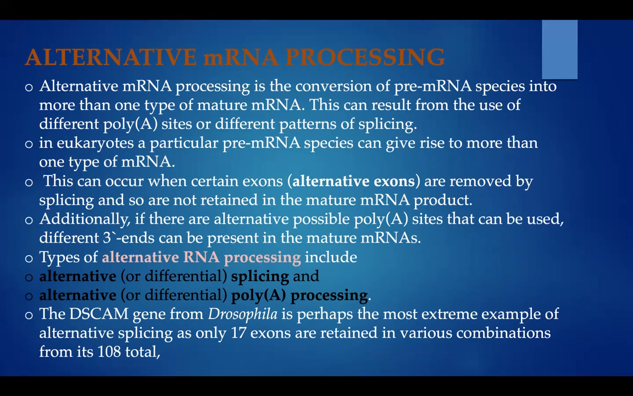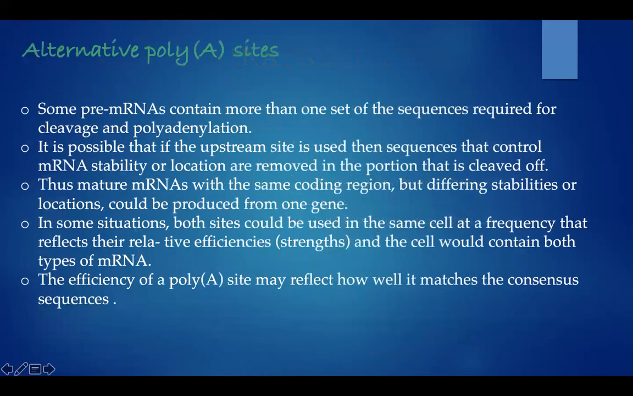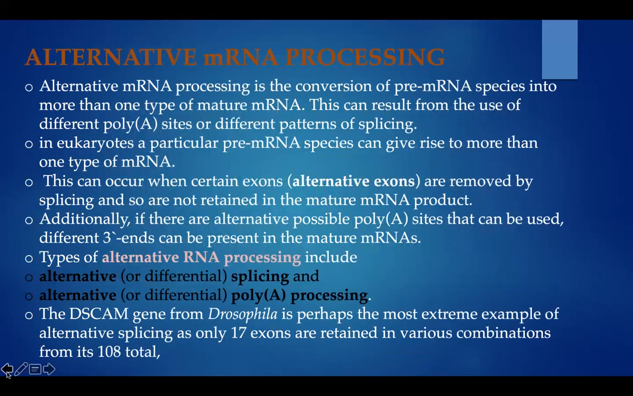The first one is alternative splicing and the second one is alternative poly A processing. In the first type, we are going to do splicing but in a different way, and in the second we are going to do poly A tailing. The DSCAM gene from Drosophila is perhaps the most extreme example of alternative splicing, as only 17 exons are retained in various combinations from its 108 total.